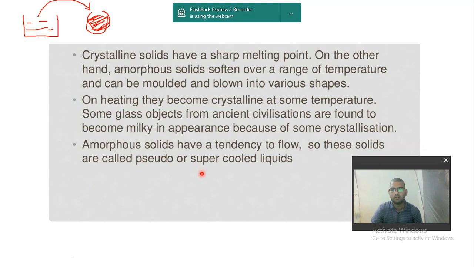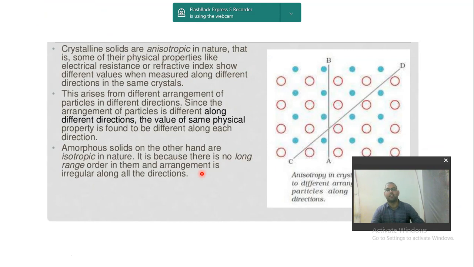Now moving ahead, we are learning crystalline solids and amorphous solids side by side. What are the shapes of crystalline solids, and what are the shapes of amorphous solids? Again, we had studied that a crystalline solid has a sharp melting point, but an amorphous solid can melt over a range of temperature. Now, crystalline solids are anisotropic in nature. That is, some of their physical properties like electrical resistance or refractive index show different values when measured along different directions in the same crystal.